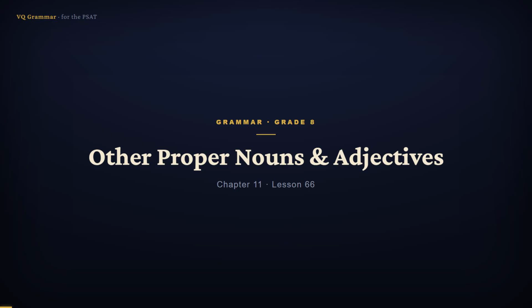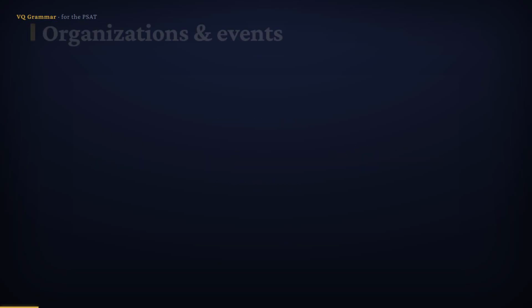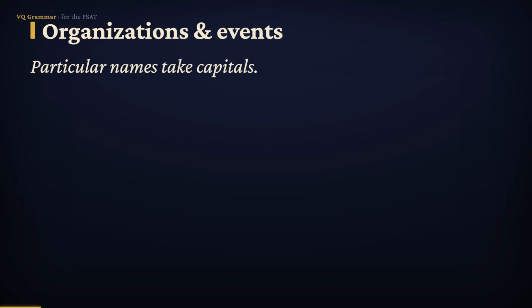We've capitalized people and places. Now we'll round out the rest: organizations, days, months and holidays, languages, historical events, brands, and proper adjectives. One rule ties them together. If it names a particular one, it earns a capital. Let's start with organizations and historical events.